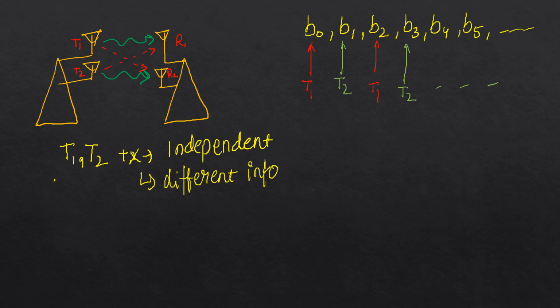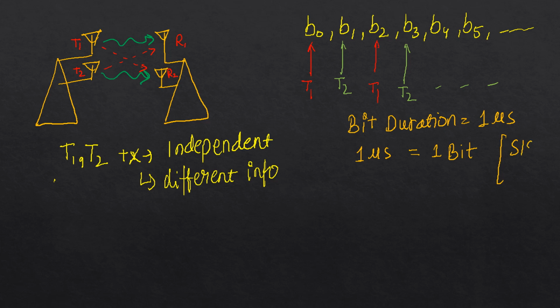So let's assume that the bit duration in this case is, let's say, 1 microsecond. Okay, then how do we calculate the bit rate? To calculate the bit rate, in 1 microsecond I am transmitting one bit. This is for the SISO case. Let's calculate the bit rate first for the SISO case. In 1 microsecond, I am transmitting one bit only, because I am transmitting them one by one.